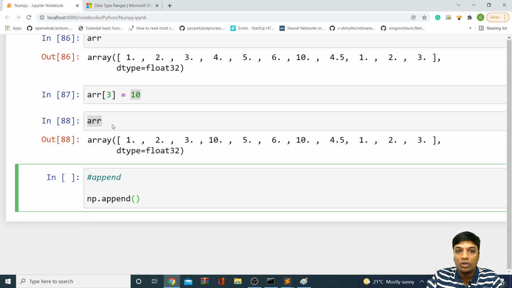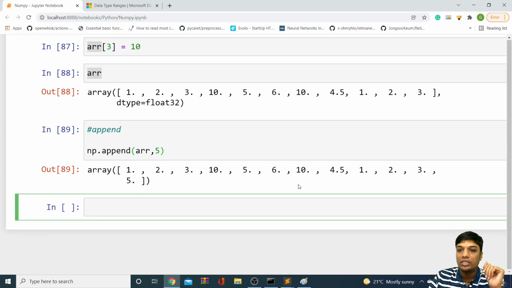Which array do you want to work on? I want to work on arr. So arr is my array. And what values do you want to append? Maybe some random values. Maybe I want to append 5, for example. I want to append 5 at the last. So I can run this right now. You can see that 5 got appended at the last.